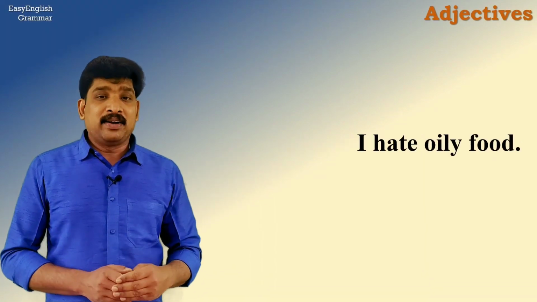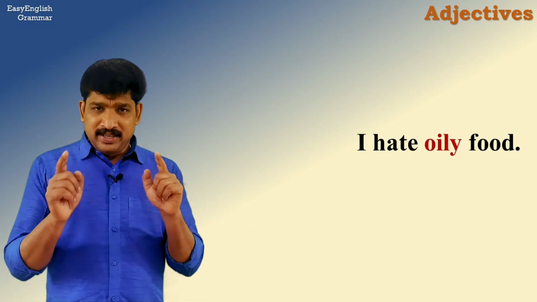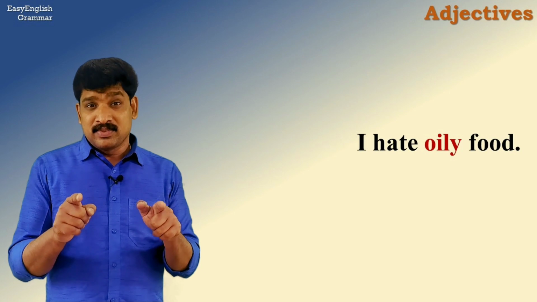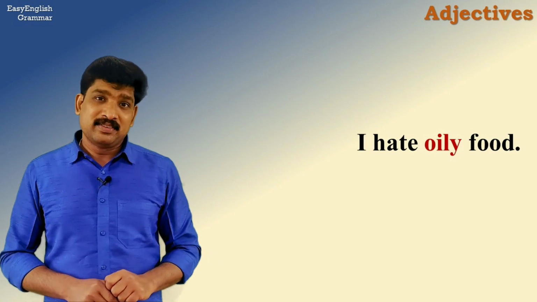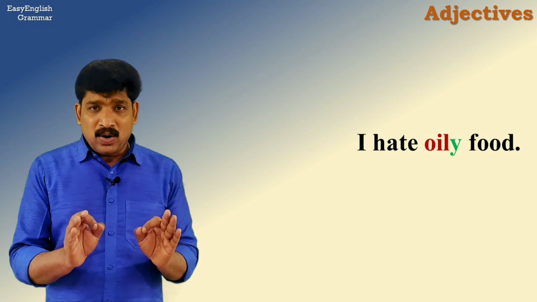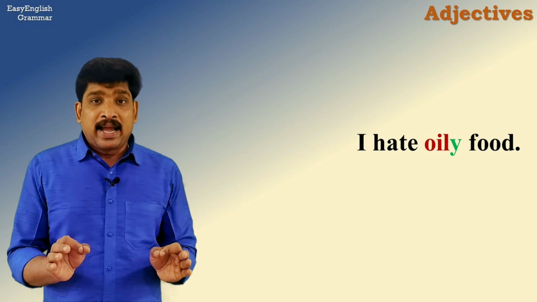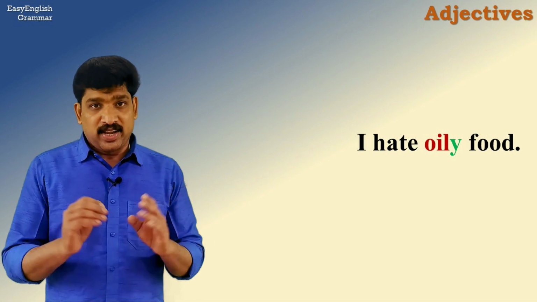Let us see the next example. I hate oily food. The adjective here is oily. Is there a prefix? There isn't. Is there a suffix? Of course, there is one. The y is a suffix. You have the noun oil, and to make it into an adjective, you add the suffix y.